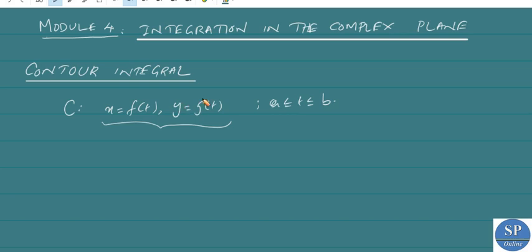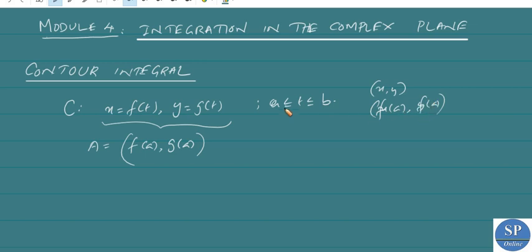Let the left endpoint be f of a, g of a, that is the point (x, y) at t equal to a, where x is f and y is g.